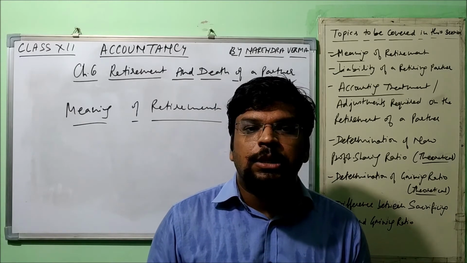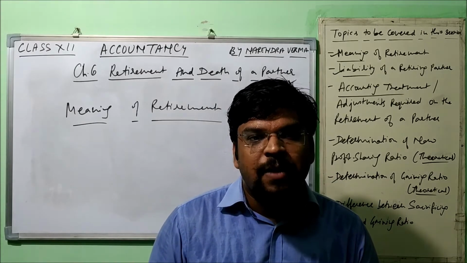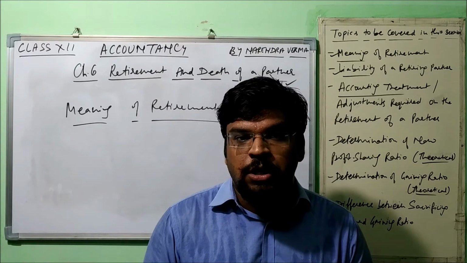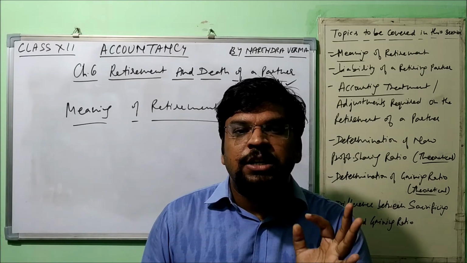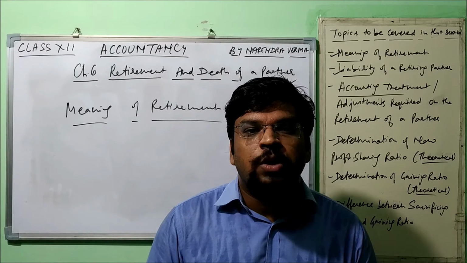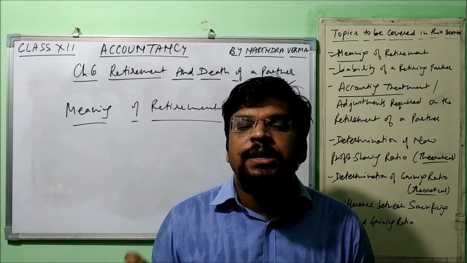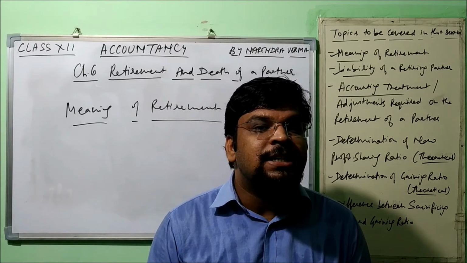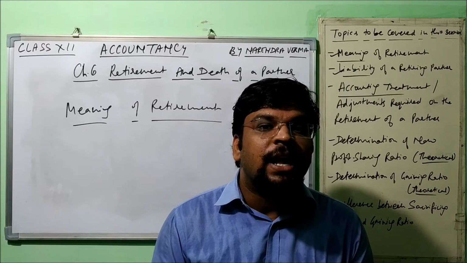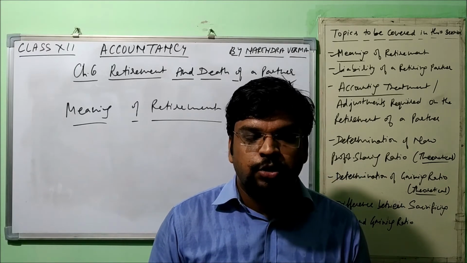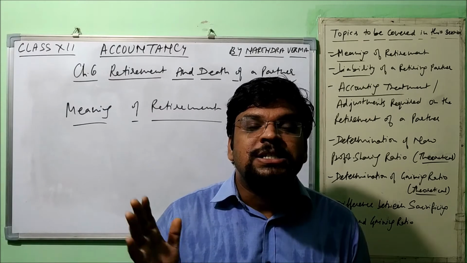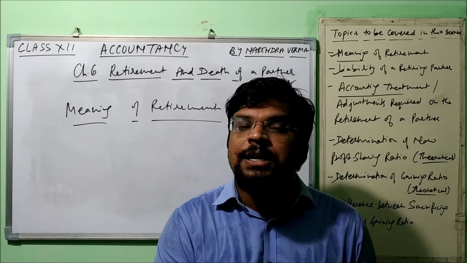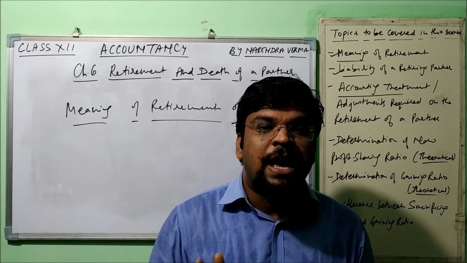So by this we understand this. Say for example the partner retires on 1st July, and this financial year started on 1st April. So from 1st April to 30th June, whatever acts were done in the firm, the retiring partner will be liable to pay all those debts, as well as he has the right to get the profit as well. Understood the point? But when it is declared in the public parlance that he is no more a partner, then there is no liability of his for the act of the firm.